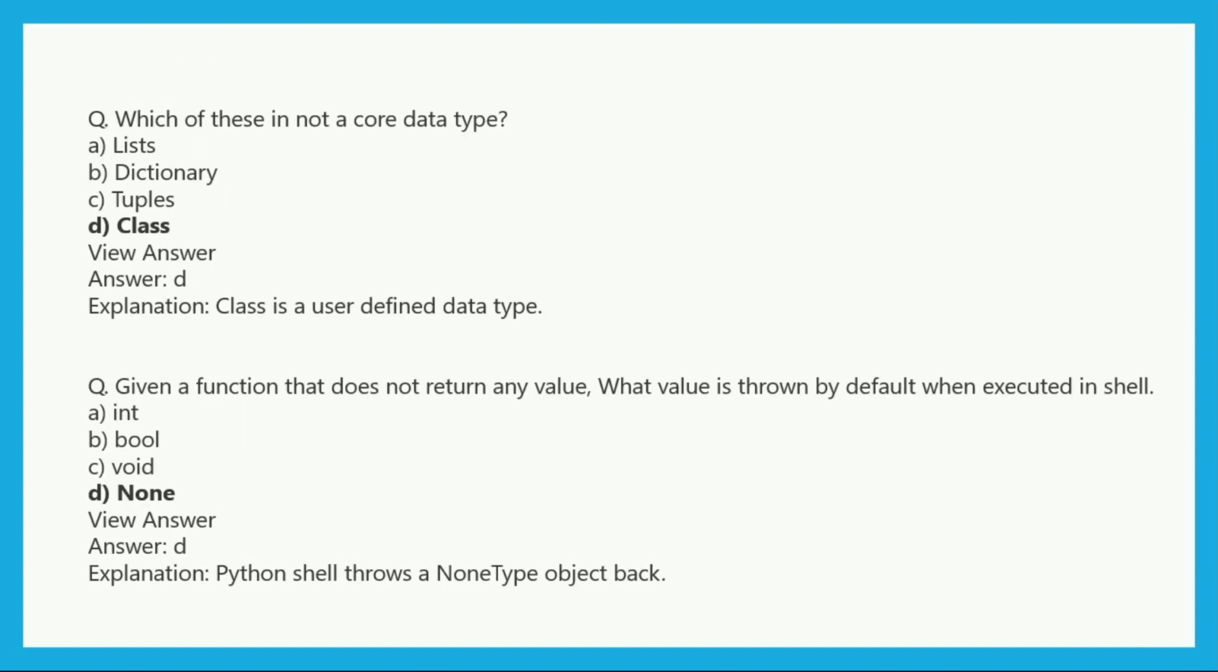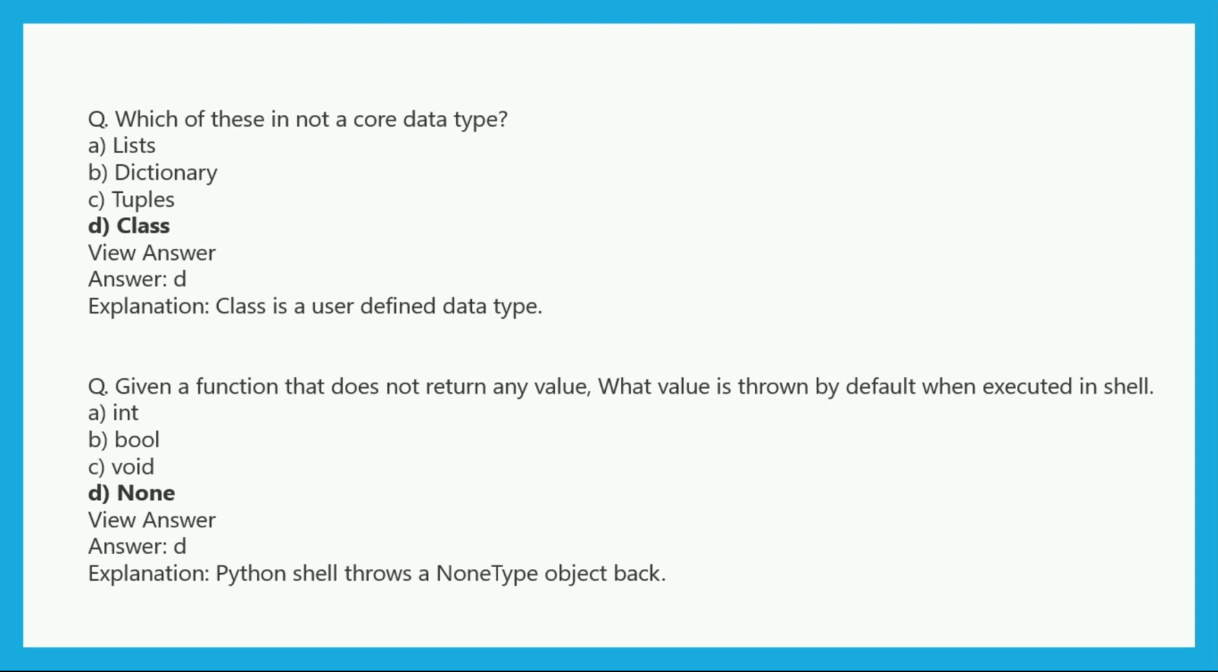Now the question that we have: which of these is not a core data type? So we are discussing the core data types: list, dictionary, tuple and class. Here, list is a core data type, and dictionary and tuple as well. So the answer to this question is very clear, that is class, because class is a user defined data type, because in that we are defining different names as per the need. So that is not a core data type.